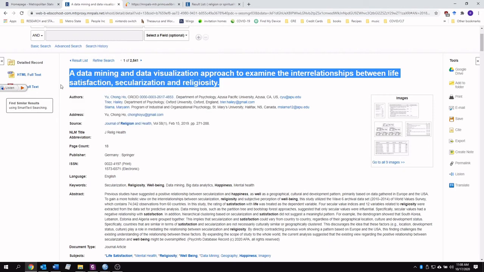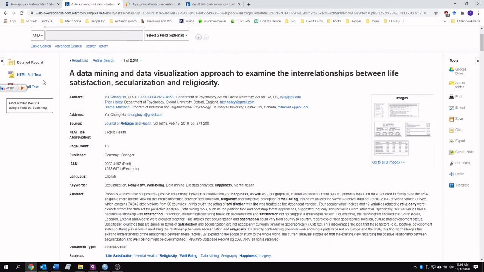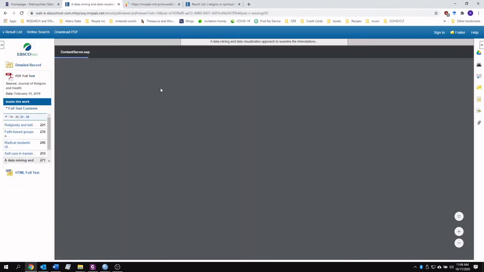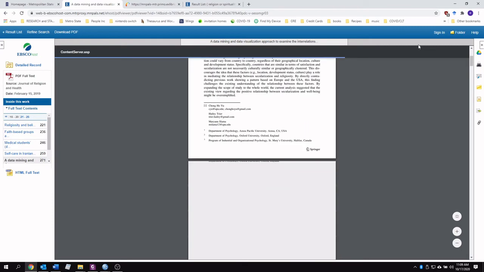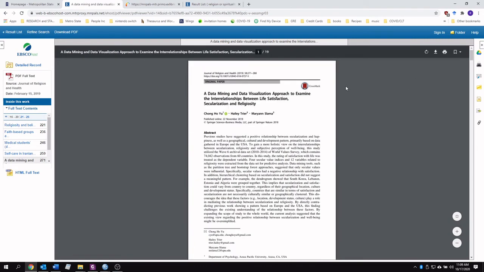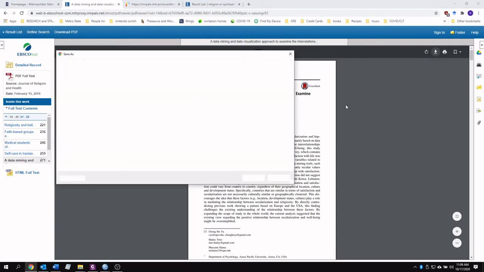And you can do whatever way works best for you. And I'm going to click, not sure why I'm having trouble there. Click PDF full text. And there it is. And to download it, we go over here, click download.